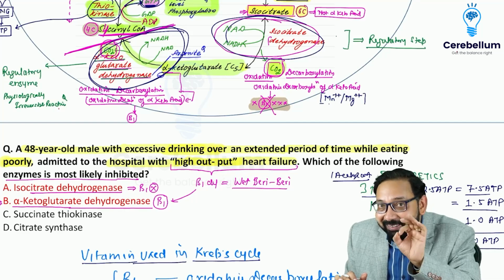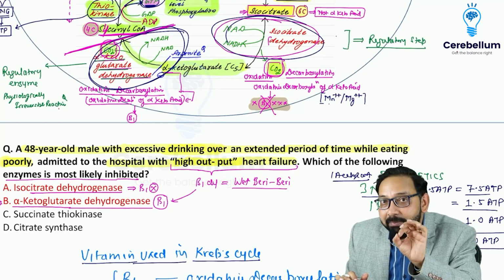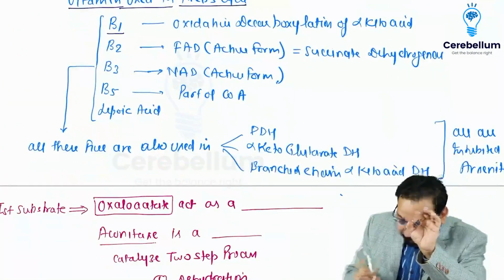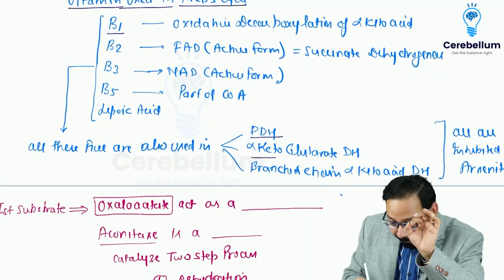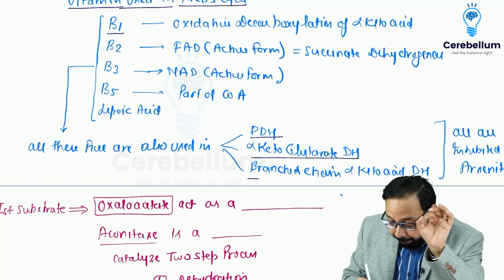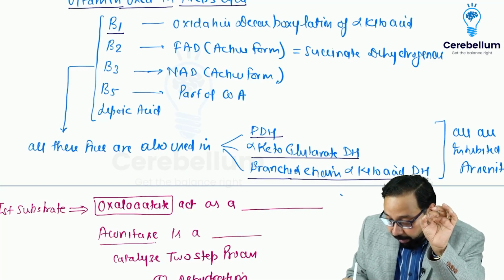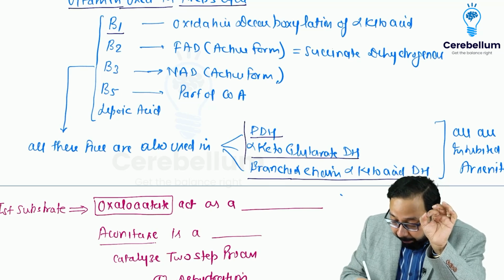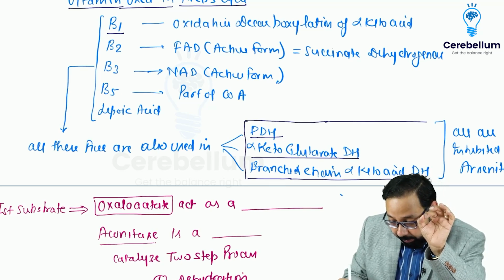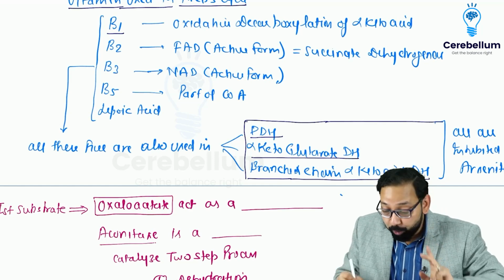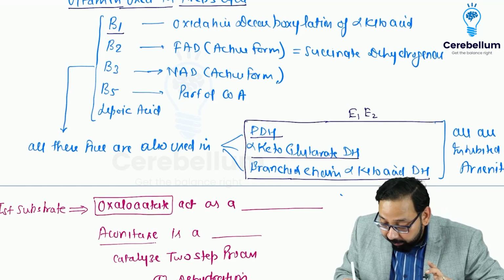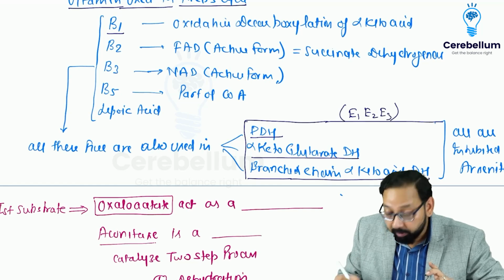So 3 enzymes are multi-enzyme complexes: pyruvate dehydrogenase, alpha ketoglutarate dehydrogenase, branched chain alpha keto acid dehydrogenase. These are multi-enzyme complexes, and they have E1, E2, E3.